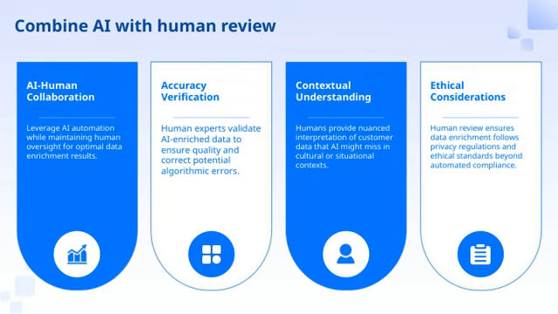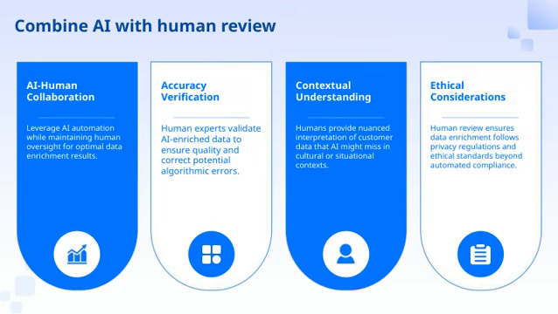Additionally, humans bring a level of contextual understanding that AI might miss, especially when it comes to cultural or situational nuances. This deeper interpretation is vital for truly meaningful insights. And of course, ethical considerations are paramount. Human review ensures that our data enrichment complies with privacy regulations and ethical standards, going beyond what automated systems can guarantee.